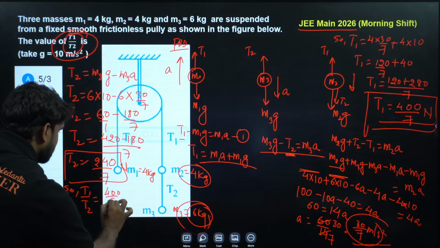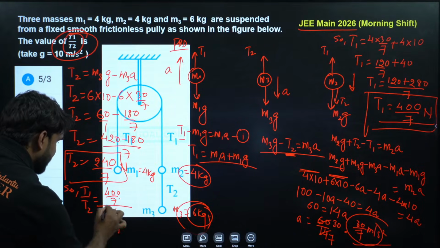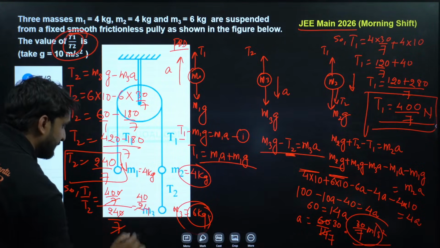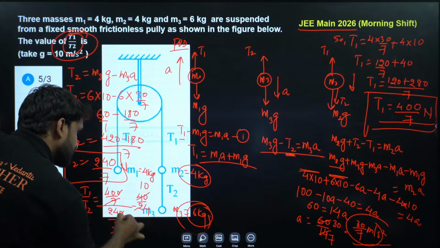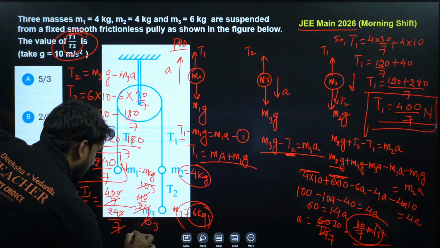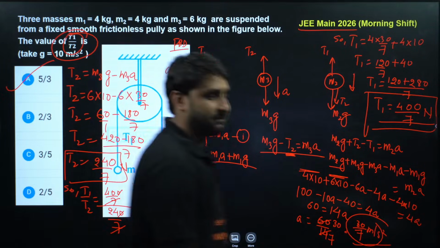400 by 7 divided by 240 by 7. So 7 cancel, 0 cancel. So this is 40 by 24, and 40 by 24 means 10 fours are 40 and 6 fours are 24. Now we can cancel by 4. Wow! Finally 5 by 3 is the correct answer, option number A.